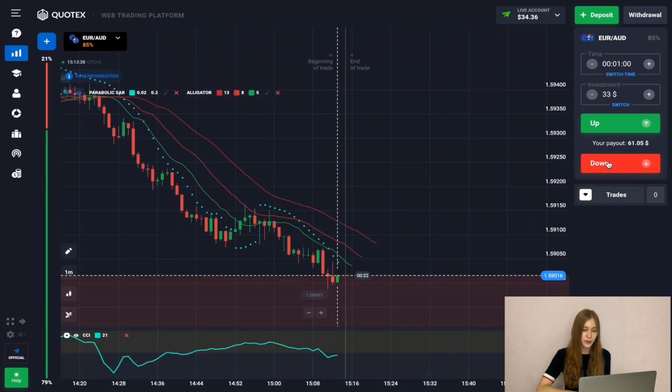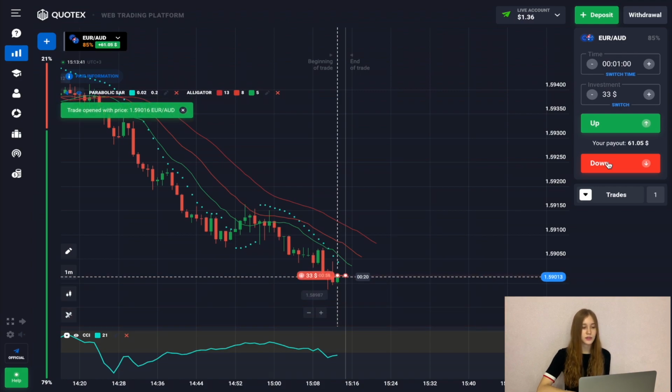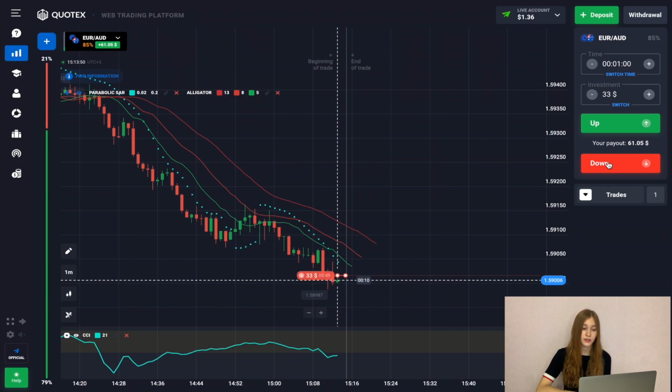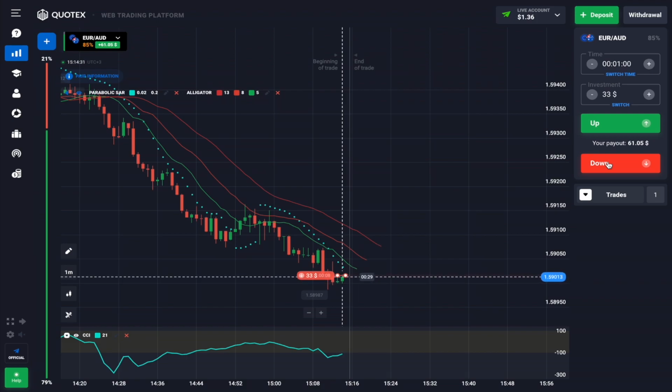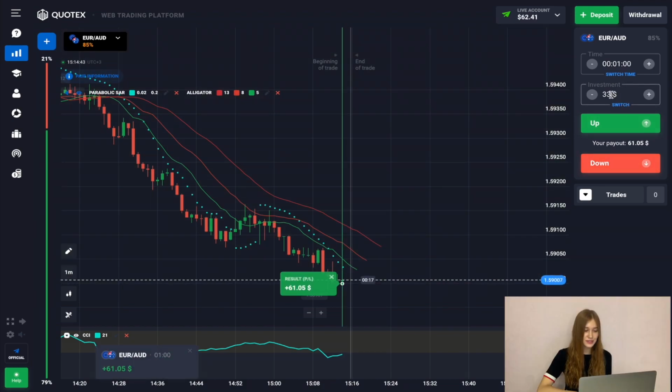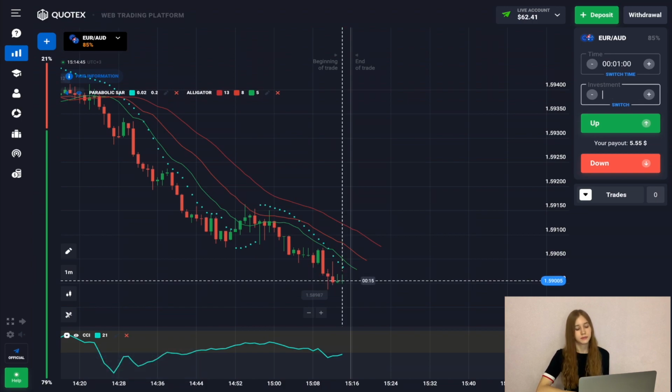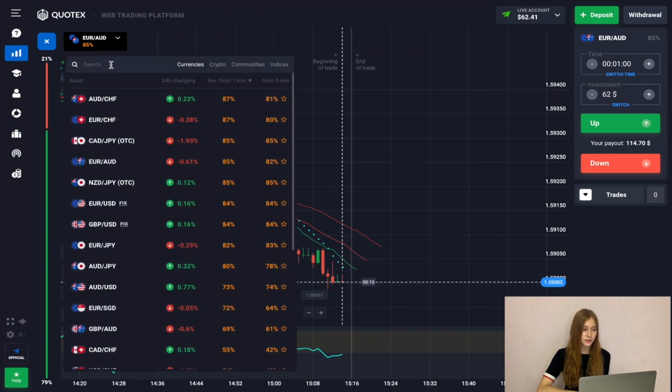Open our trade with a downward trend, as we see that we have a dominance of the downtrend and a sequence of candle patterns, and at the end of the next time frame, 1 minute, we can successfully close our trade with a downward trend. Successfully close the deal. Continue trading.